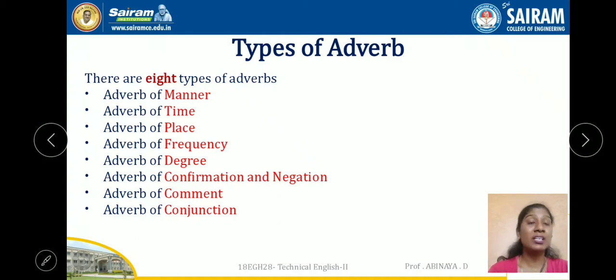Adverb of confirmation and negation, we are using this adverb to confirm or deny an idea. Adverb of comment, we are using this to comment our point of view, and this adverb of comment will change the sense of the sentence if you are adding it. Adverb of conjunction we are using to connect two clauses to make a relationship between the two different clauses, and we are using it with a semicolon. So, these are the 8 types of adverbs in English grammar. Thank you.